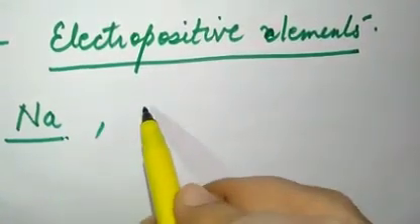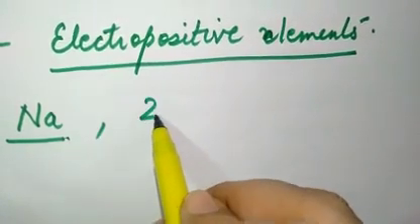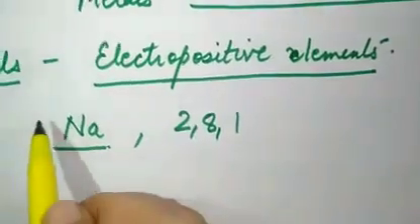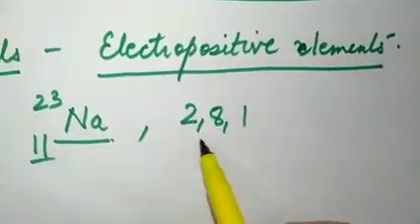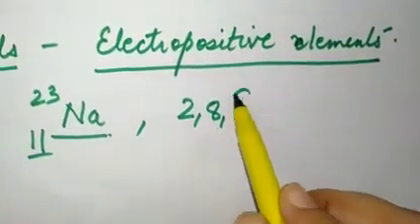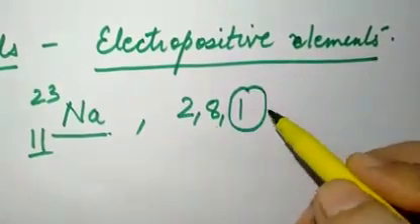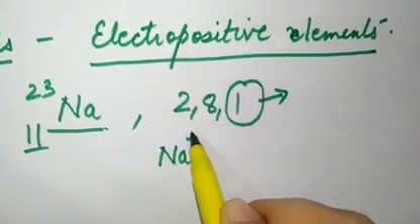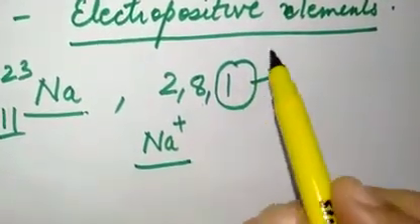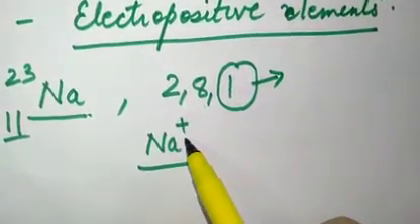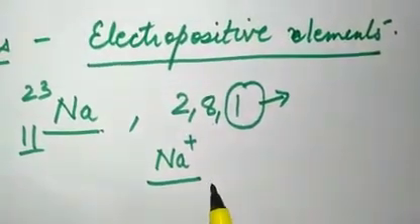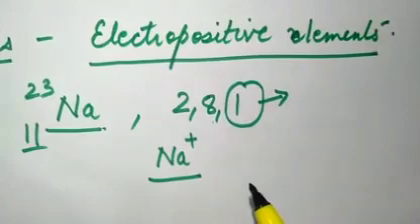The electronic configuration of sodium is 2, 8 and 1. Atomic number is 11 and atomic mass is 23. This one electron it can give, and when it gives this one electron it forms a cation. So they form positive ions after losing the electrons, and that is why they are known as electropositive elements, right?